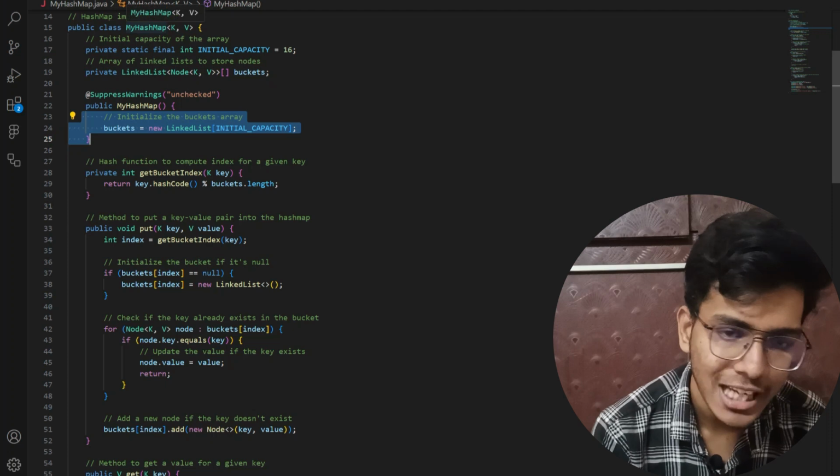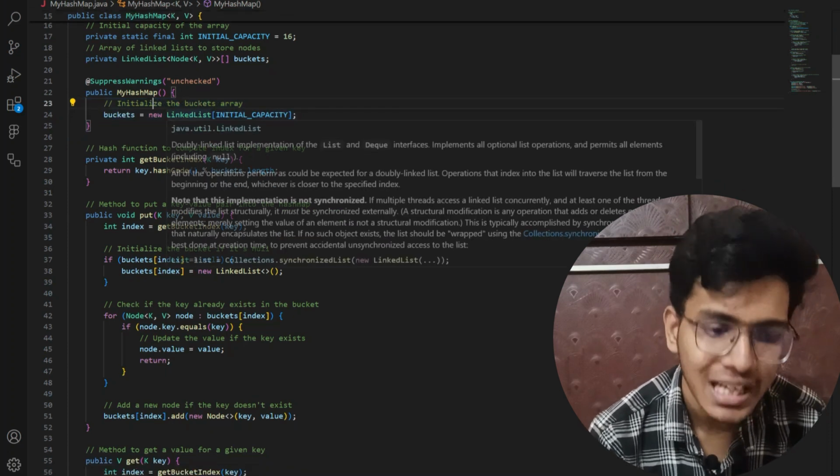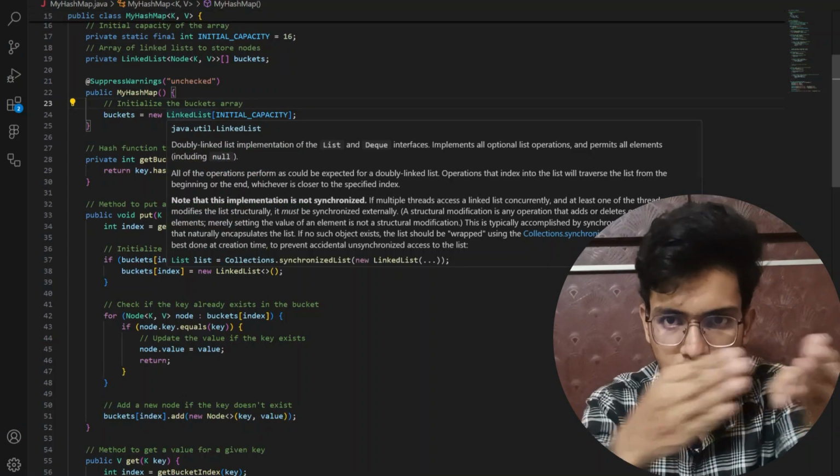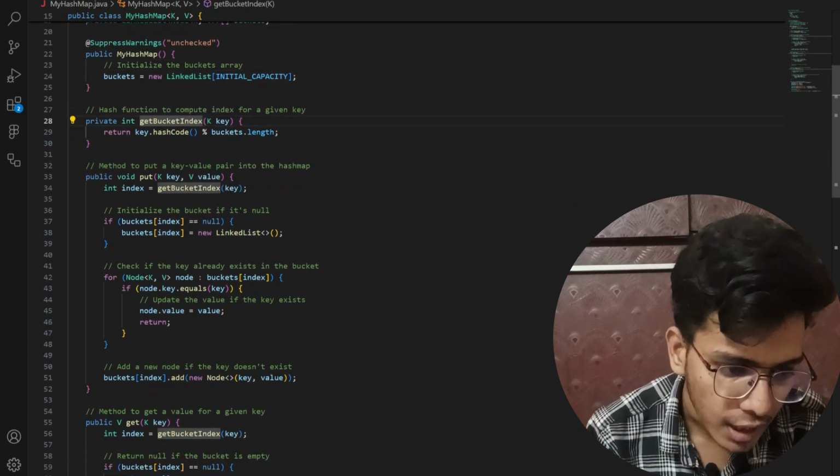My class name is MyHashMap, right? So I am creating a constructor MyHashMap. In that I am initializing my bucket array. I have created my bucket array, right? So I am going to initialize it using my constructor.